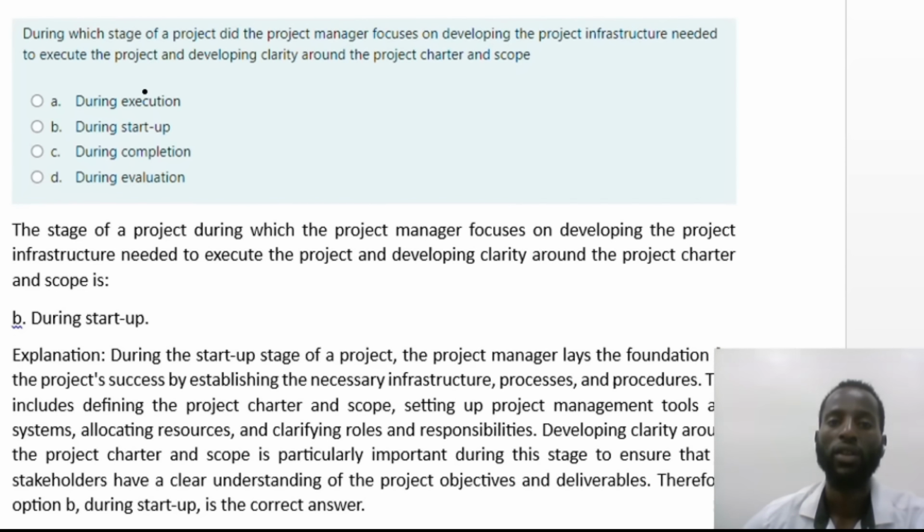Next, during which stage of a project did the project manager focus on developing the project infrastructure needed to execute the project and developing clarity around the project charter and scope? A, during execution; B, during startup; C, during completion; and D, during evaluation. So from this, in which step does the project manager focus on developing the project infrastructure needed to execute the project and developing clarity around the project charter and scope?